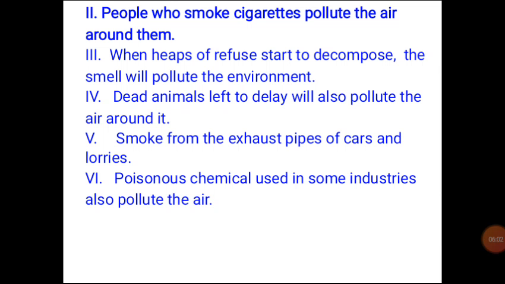Now, the number 5 point is smoke from the exhaust pipes of cars and lorries. What do we mean by exhaust? Exhaust is another word for silencer in a car or lorry.